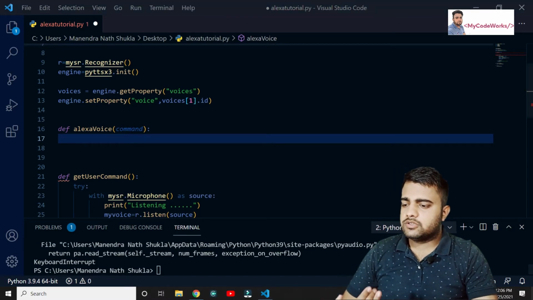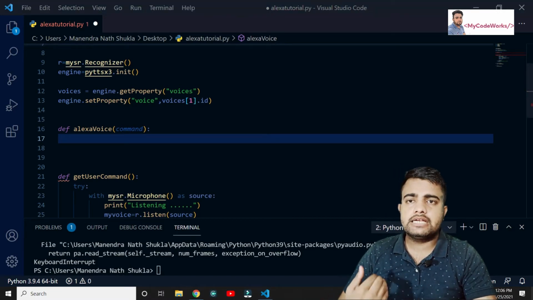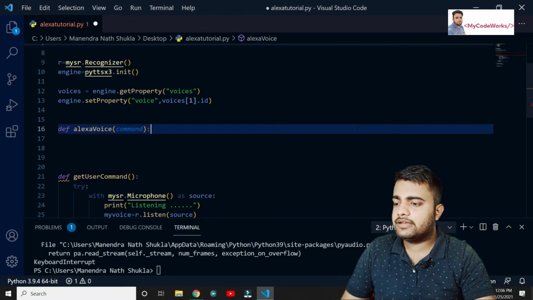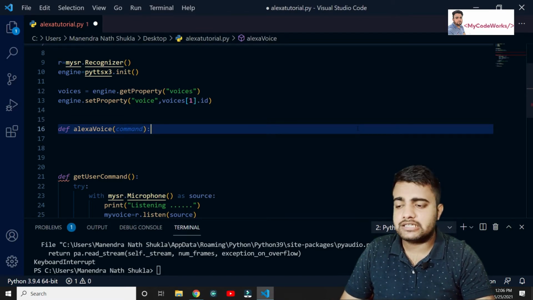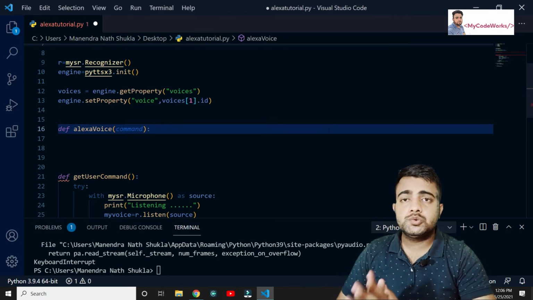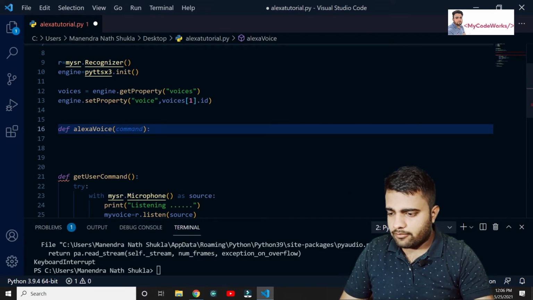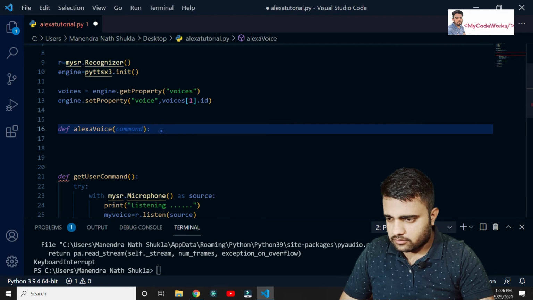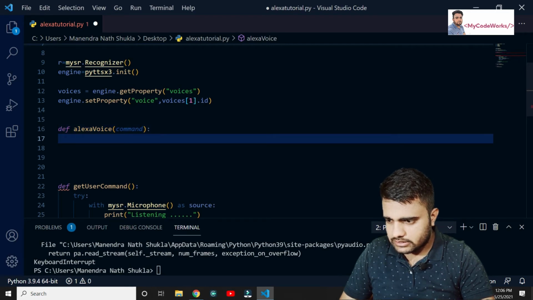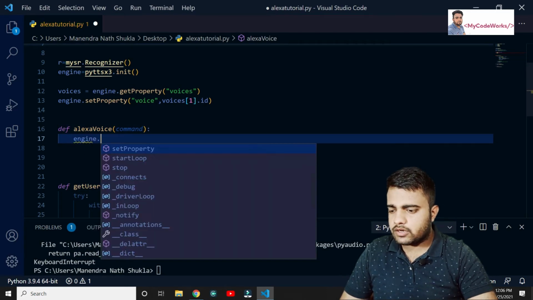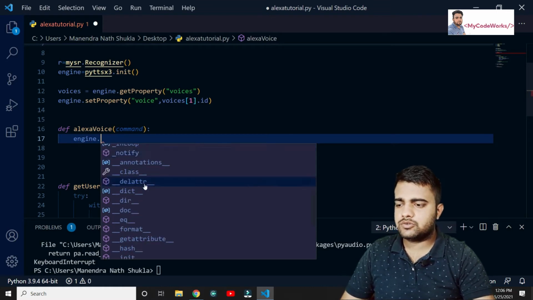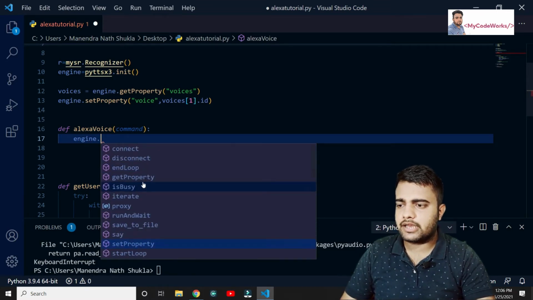So Alexa is going to take the command and say the same thing back. We have already initialized the engine for Python text to speech, so we are going to use that engine. It has a lot of functions, and we just use the say method.